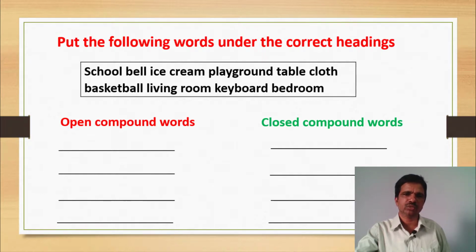First, let us identify: school bell, ice cream, table cloth, living room. These 4 words are under the heading of open compound words. Open compound words means there is a little space. Closed compound words means there is no space. Playground, basketball, keyboard, bedroom. These 4 words are under the closed compound words. Have you understood what are the open compound words and what are the closed compound words? I think certainly you have understood, because open compound words means there is a little space, and closed compound words means there is no space. This is a way to answer the questions in the examinations very easily.